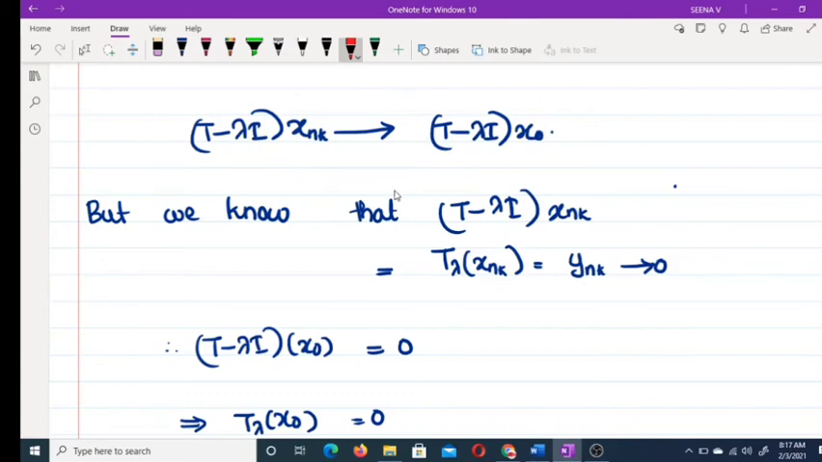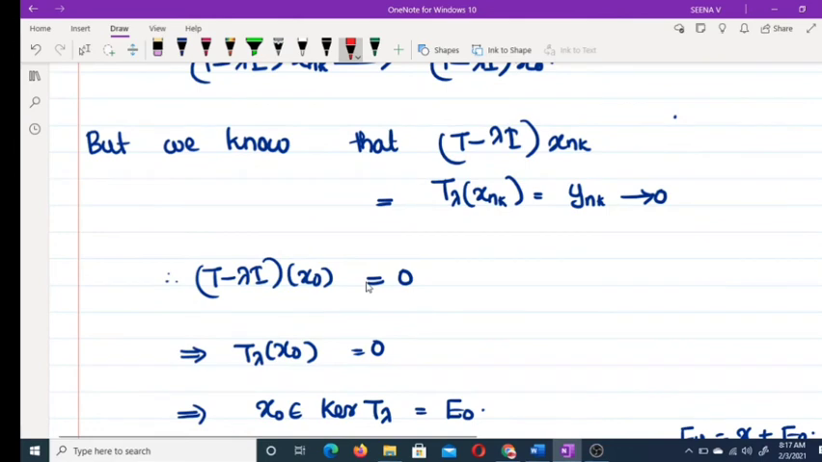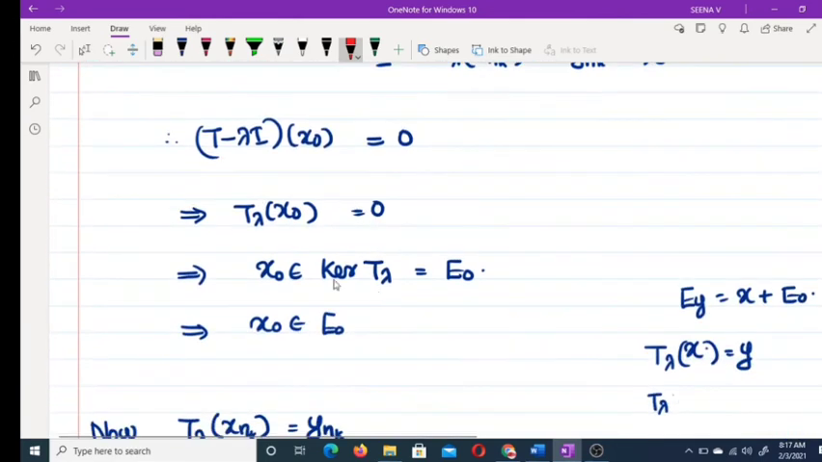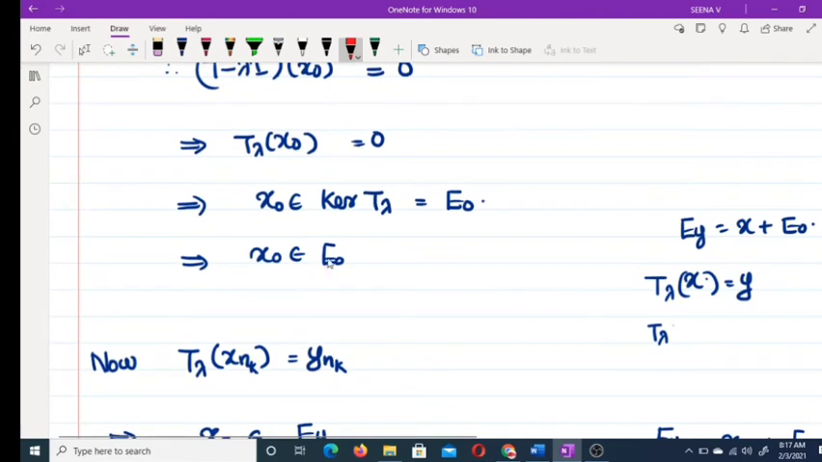Therefore, (T − λI) x_0 must be equal to 0. That means T_λ x_0 must be equal to 0. That means x_0 is in the kernel of T_λ. Okay, but in the first part we have assumed the kernel of T_λ as E_0. Therefore, x_0 is in E_0.